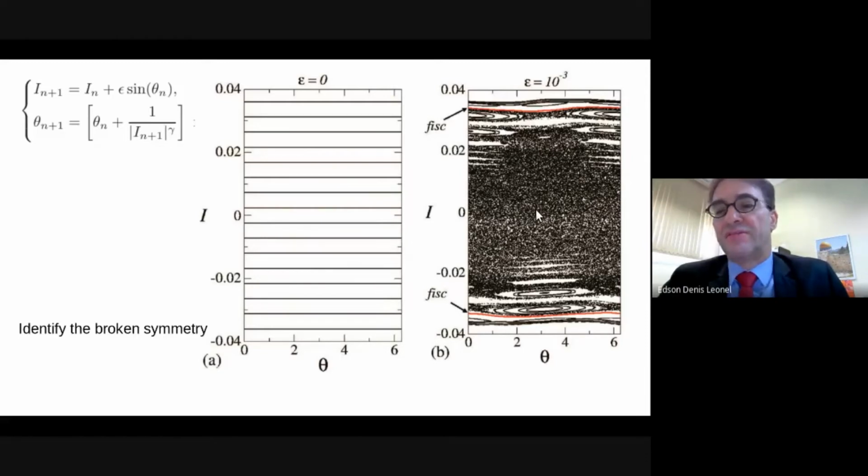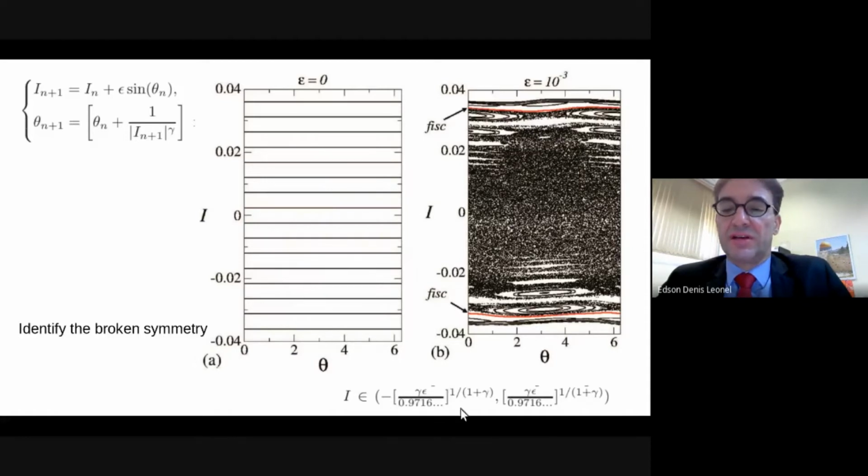Of course, the chaotic diffusion is not allowed to diffuse unbounded due to the existence of these two invariant spanning curves, which work as barriers blocking the passage of particles through them. This is mostly played by Liouville's theorem, which guarantees area preservation on the phase space. The chaotic sea is, of course, limited by these two invariant spanning curves.